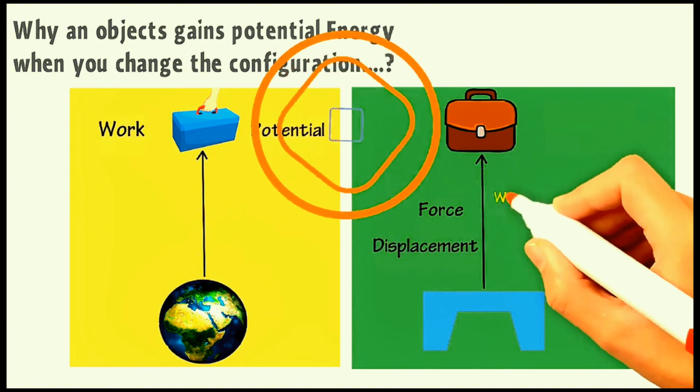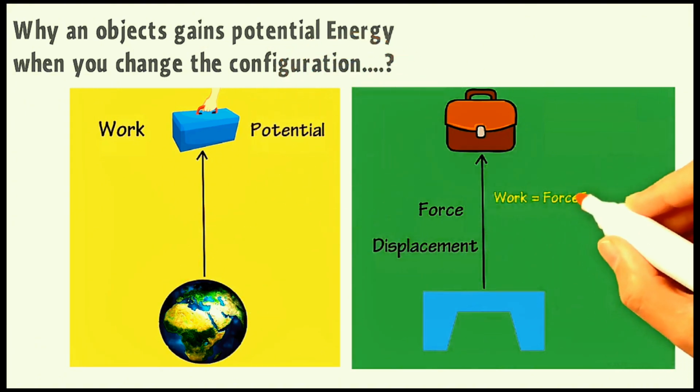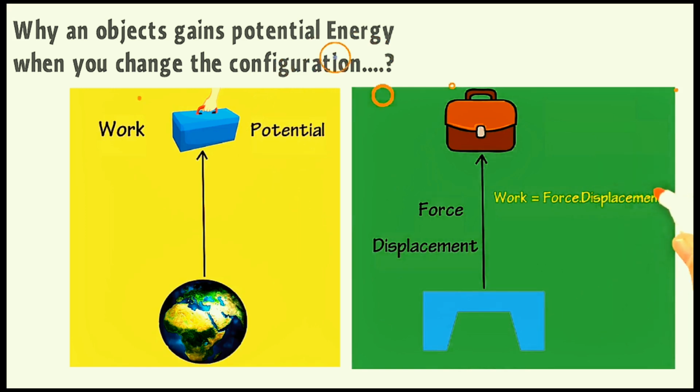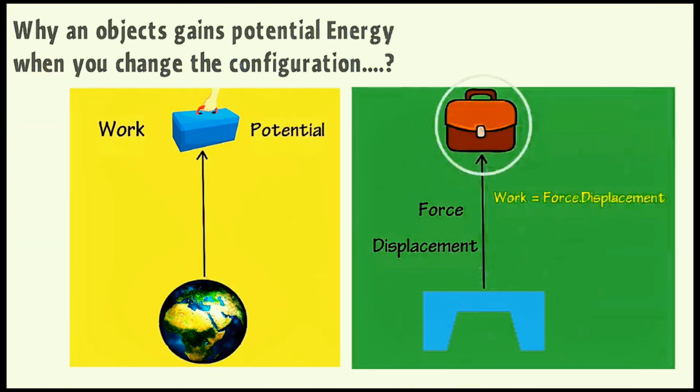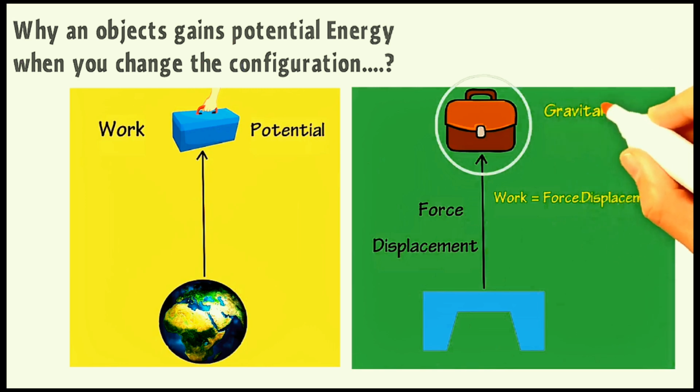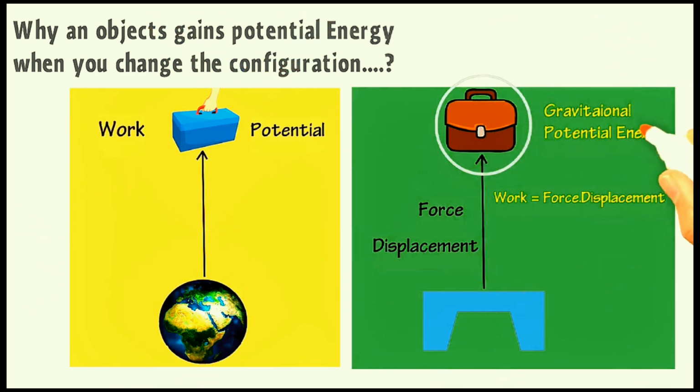According to physics, work done is equal to F dot displacement. It means you have done some sort of work while lifting this object above the table. Hence, this work stores potential energy in the object. We call this energy gravitational potential energy.